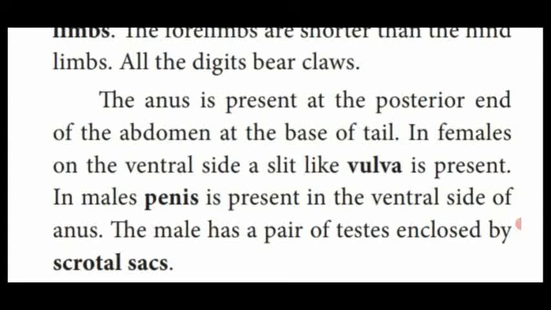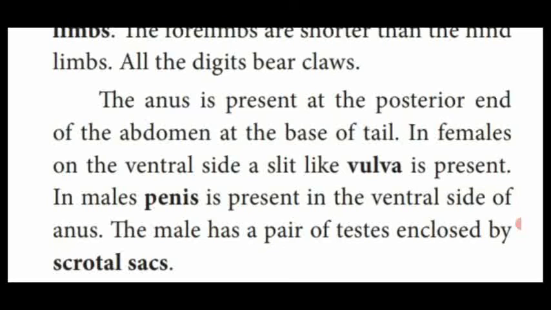On the ventral side, we have already seen the teat or nipple, which is present between the abdomen and the trunk, in the previous lines. Likewise, on the same ventral side, the female rabbit has a small slit, which is named as the vulva.